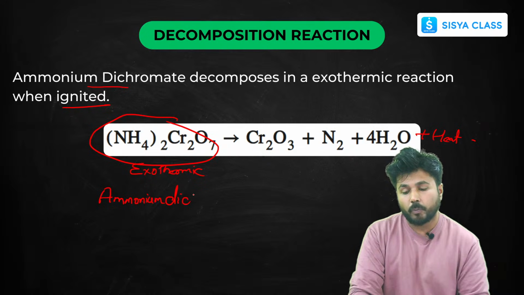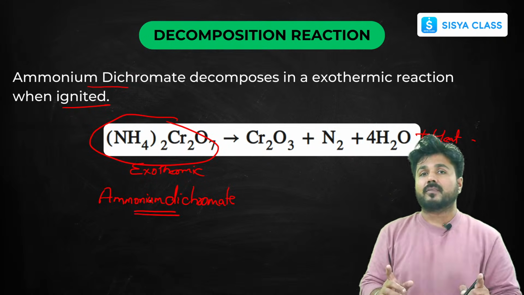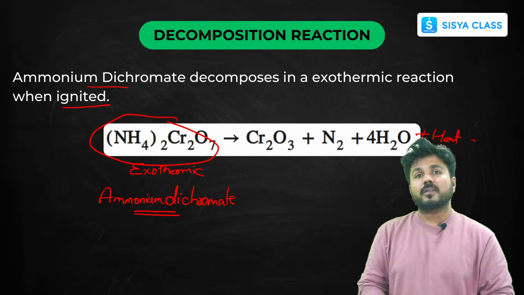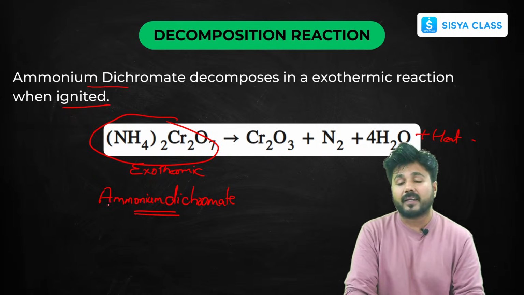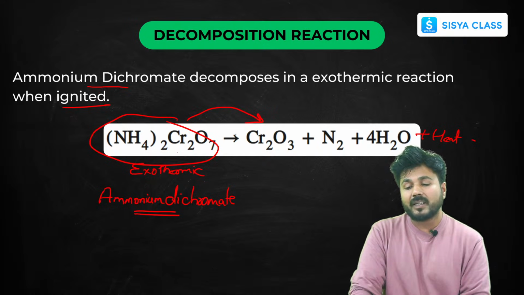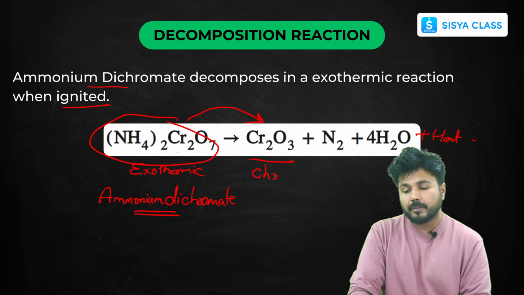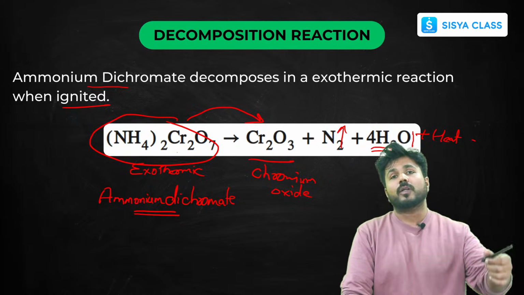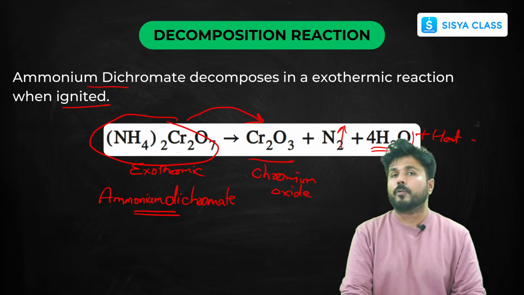Ammonium dichromate. I have also told you in the last video how these chemical formulas are formed. If you know the valencies of ammonium and dichromate, then you can form this formula. That's very important for balancing chemical equations. Now when it decomposes, it is very reactive, so it decomposes into chromium oxide, and nitrogen gas is released along with some moisture. So these are two examples of endothermic and exothermic, both in the decomposition part.